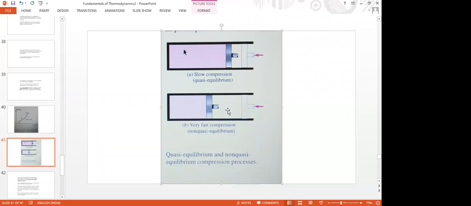These two are illustrated to explain the quasi-static or quasi-equilibrium process. That means if the gas is compressed very slowly from one state to another, then the process is said to be executing in a quasi-equilibrium process.